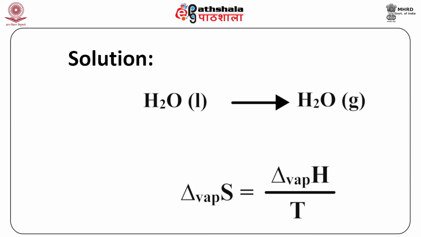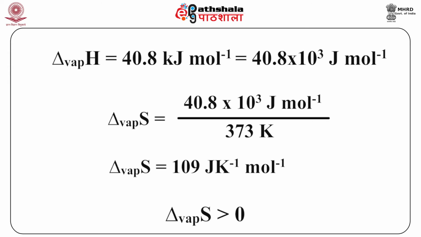For the given process, water liquid to water vapor, delta S vaporization is given by delta H vaporization by T, which is 40.8 kilojoules per mole divided by 373 Kelvin, or delta S vaporization is equal to 109 joules per Kelvin per mole. Since delta S vaporization is greater than 0, there is an increase in the randomness of the system.